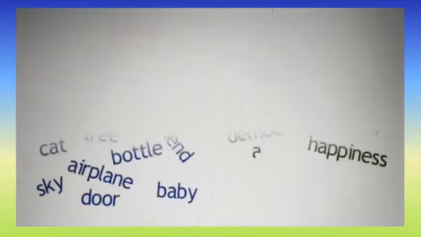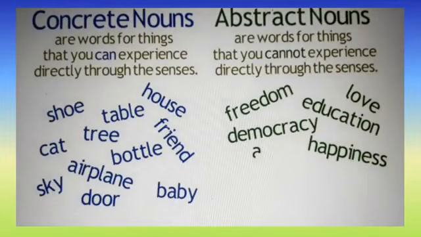Now next we are going to see the concrete and abstract noun difference. Concrete nouns are words for things that you can experience directly through the senses. But abstract nouns are words for things that you cannot experience directly through the senses. Cannot experience directly is an abstract noun. Experience directly is a concrete noun.